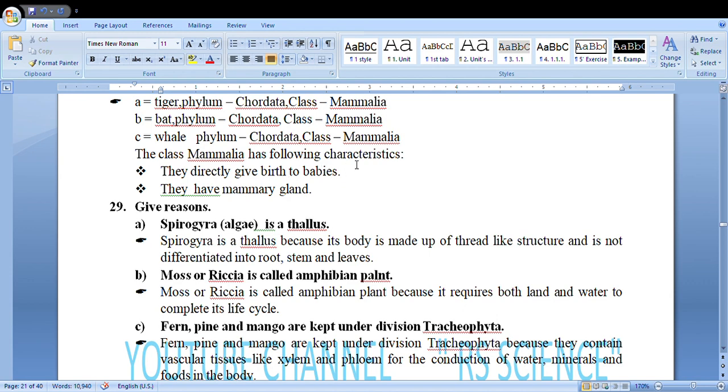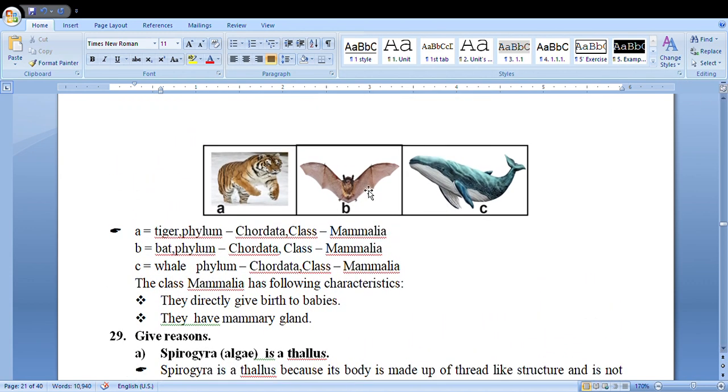The main features of these: tiger, phylum Chordata, class Mammalia; bat, phylum Chordata, class Mammalia; dolphin also phylum Chordata, class Mammalia. Mammalia main features: they directly give birth to babies and they have mammary glands.